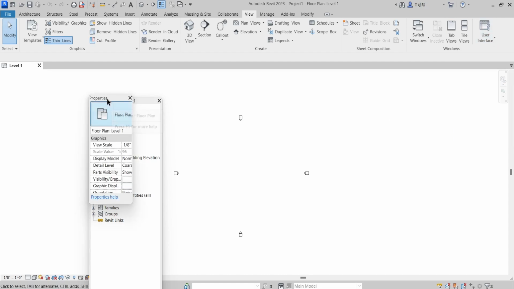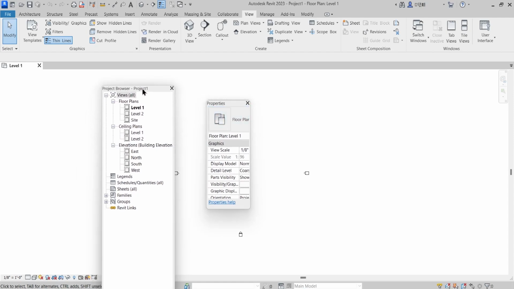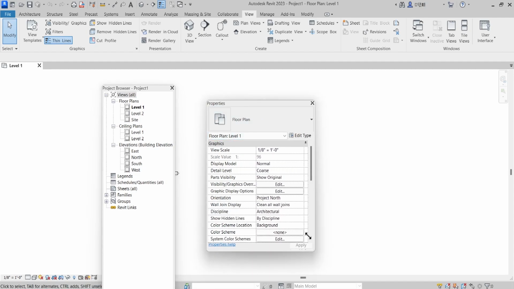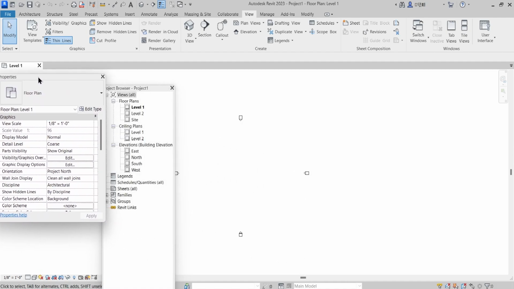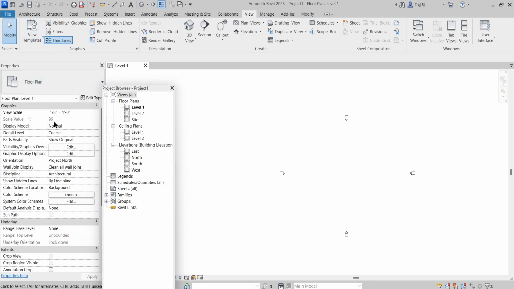These two are the ones you will be using the most. And how to dock these floating toolbars is a bit tricky. You just take your cursor and place it until it highlights, and that is how you can dock it.